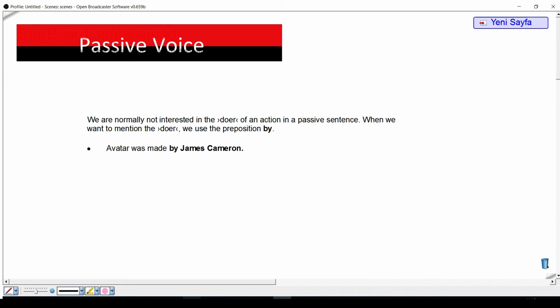We are normally not interested in the doer of an action in a passive sentence. When we want to mention the doer, we use the preposition by. For example, Avatar was made by James Cameron.